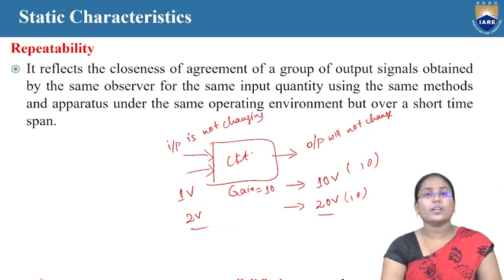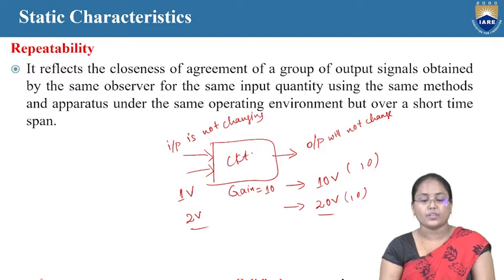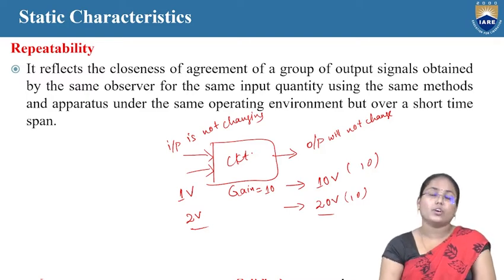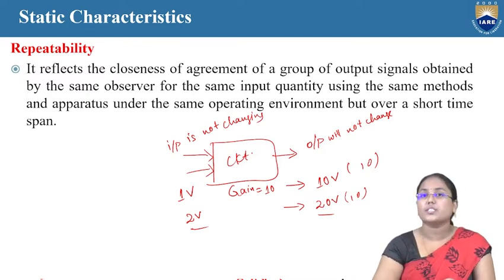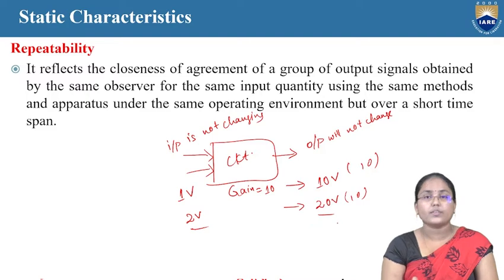So now if this scenario is being repeated, and there are no changes in the process of the measurement over a time span, for example, for 1 hour or for 2 hours continuously we are measuring, or for some days, still the output is not being changed majorly, and it is changed only with respect to the gain. Only when we are changing an input, the output is changing with respect to the gain, and the change is not in any other way.